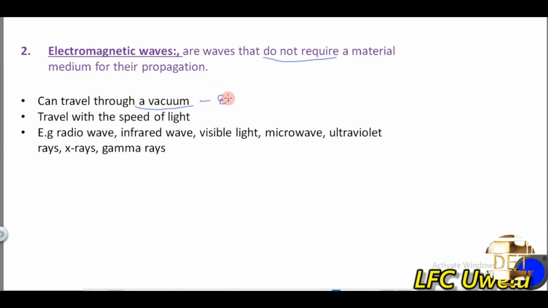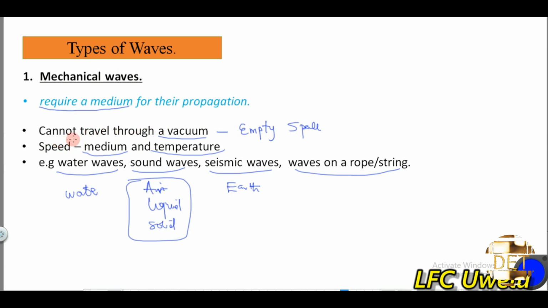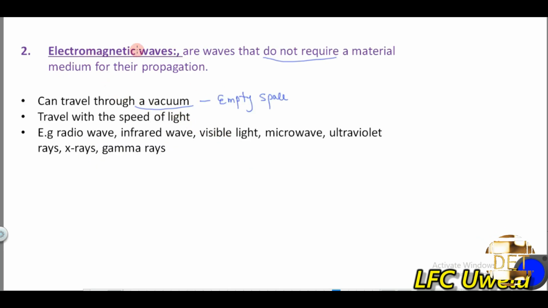So a vacuum, like I said, means an empty space. So mechanical waves cannot travel through a vacuum because they require a material medium for their propagation. They need something to be able to travel. So they cannot travel through where there is nothing, which is an empty space, also called a vacuum. But electromagnetic waves do not need a medium to travel, and so they can travel through an empty space, a vacuum, because they don't need anything to travel.